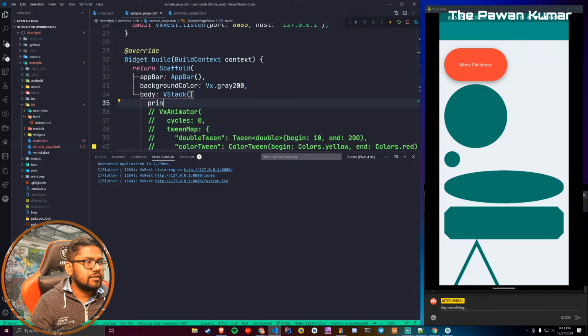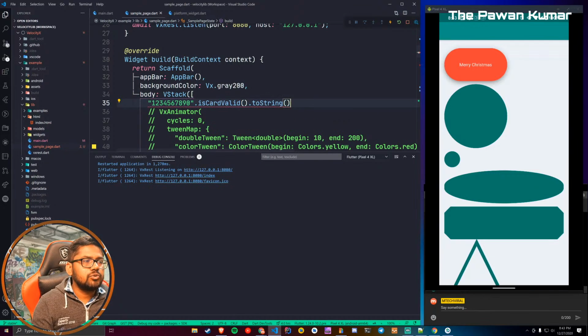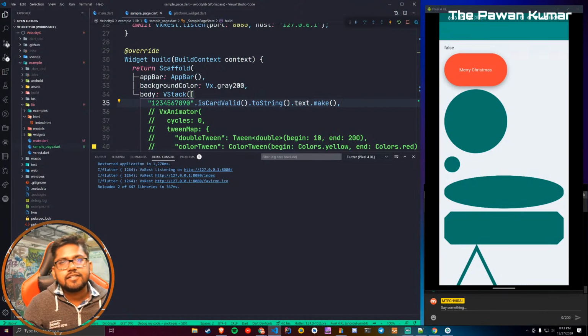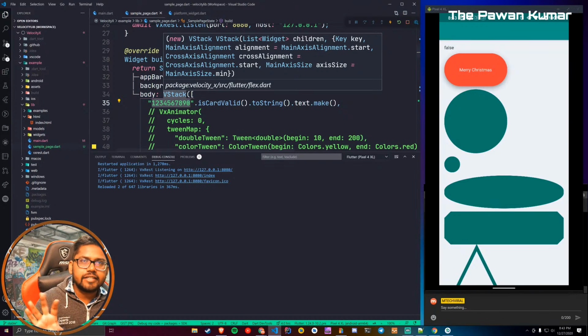Let's convert it into a text as well. So we can just say text, this is dot to string dot text dot make. If you see, this is saying false, which means this credit card number is not valid. Can anyone write any credit card number in the chat if you want to test it? But I think 545454, all these numbers are actually correct. So 8 times 54. So the total length will be 16.